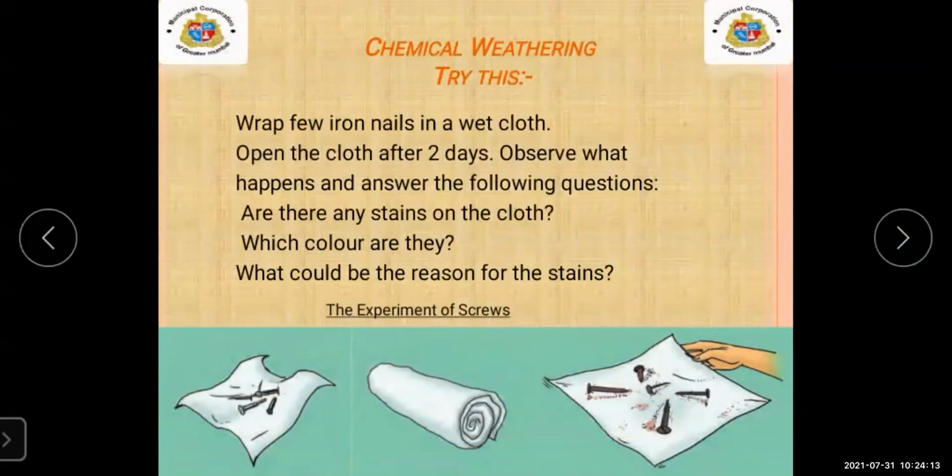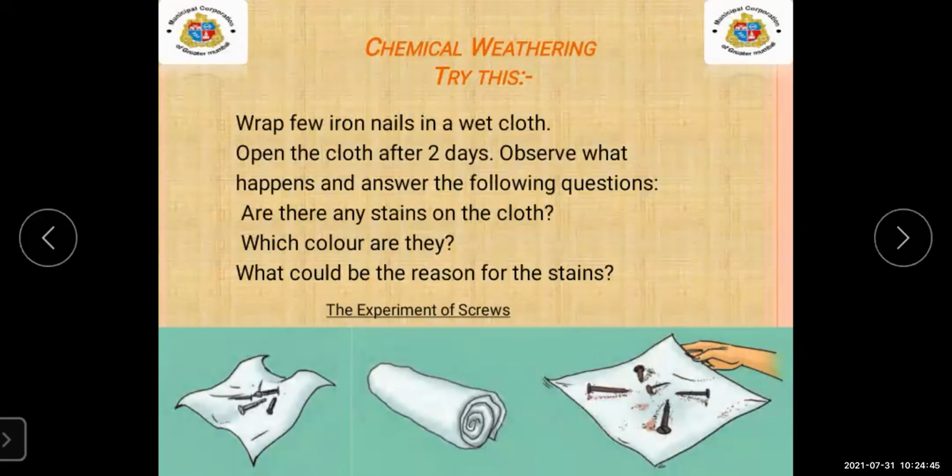Then second, see the example. Second activity. Here you can see, you have to take a wet cloth. Inside that wet cloth, you have to keep the nails. And after two days, you have to observe what happens. Are there any stains on the cloth? Here you can see. Which color are they? What could be the reason for the stain?